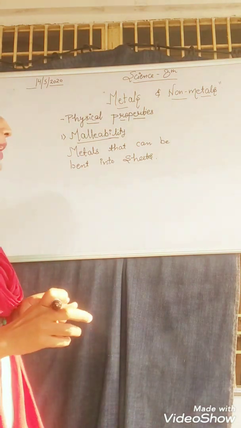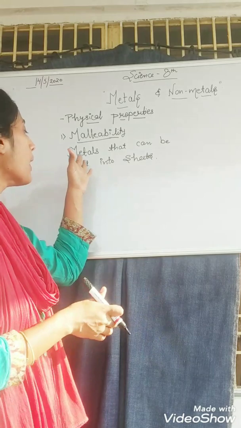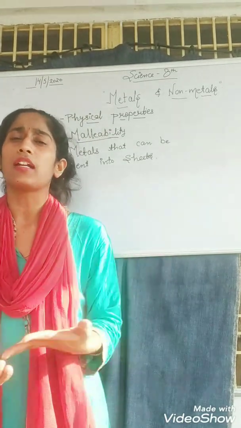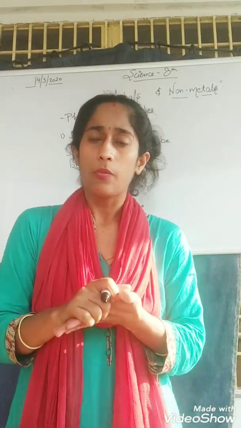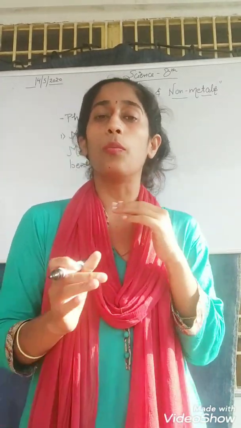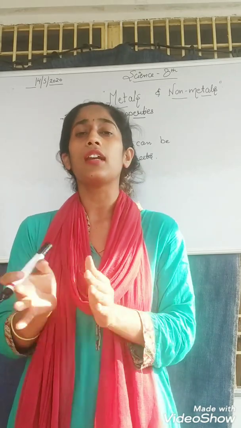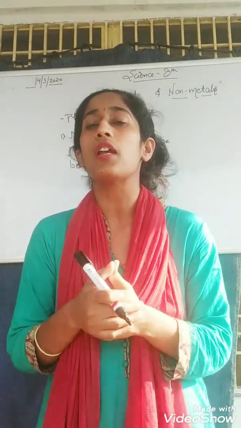Malleability is a term that mainly refers to metals that can be bent into sheets. Whatever the substance that, when beaten, turns into a sheet, is said to be malleable. And we say that it has this much malleability.